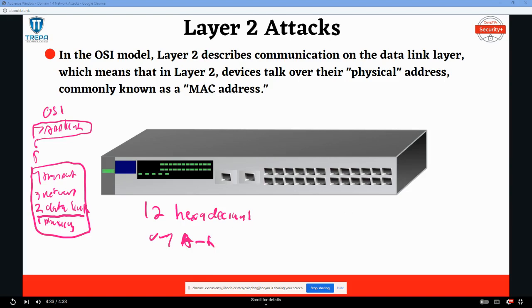Every NIC on your computer will have its own unique MAC address. Switches are the network devices that forward traffic using the destination MAC address to forward an Ethernet frame. So when we say the word frame, we're talking layer 2.